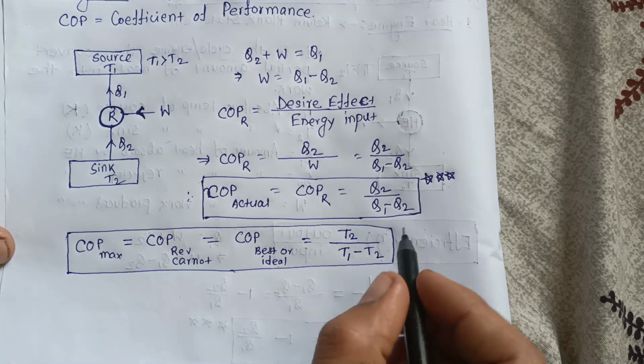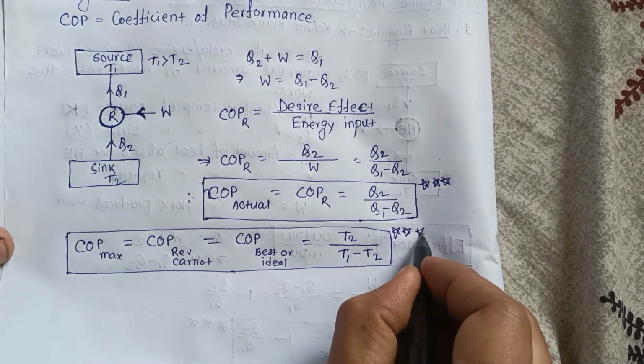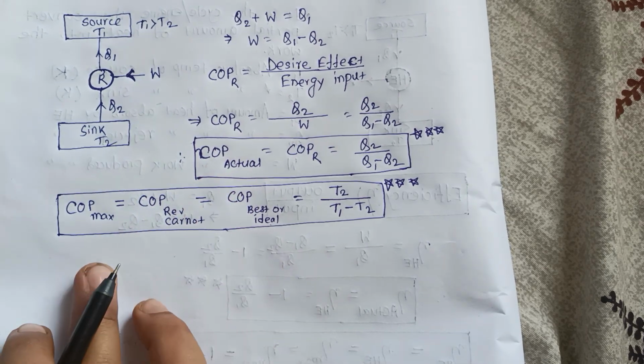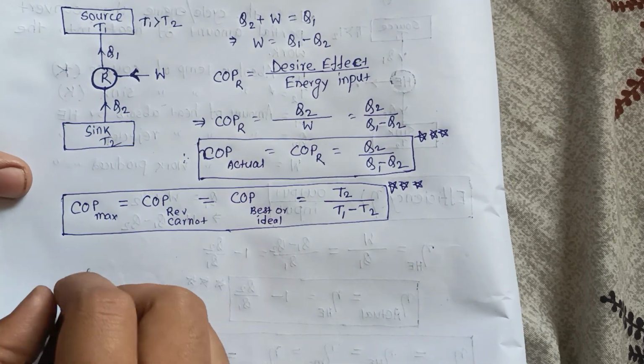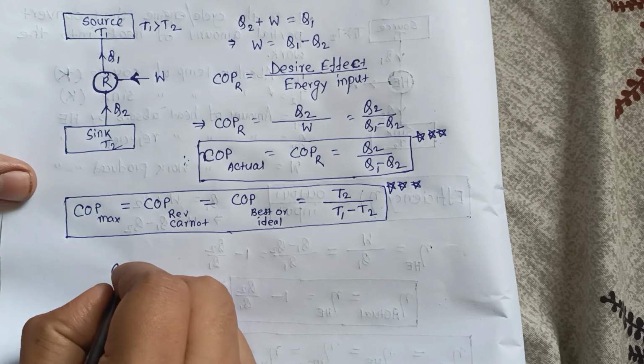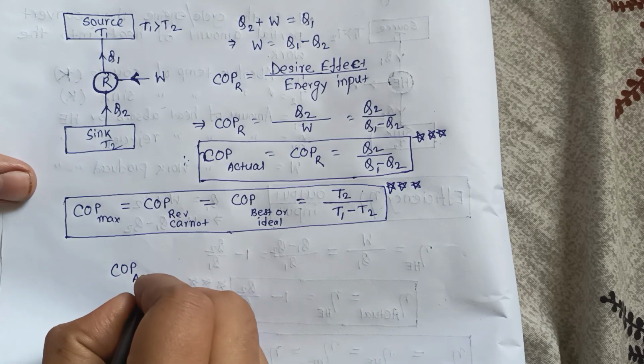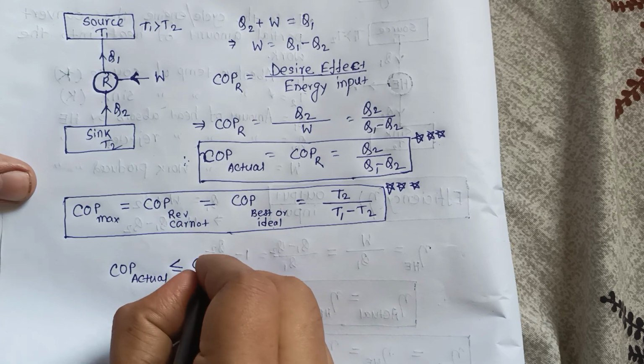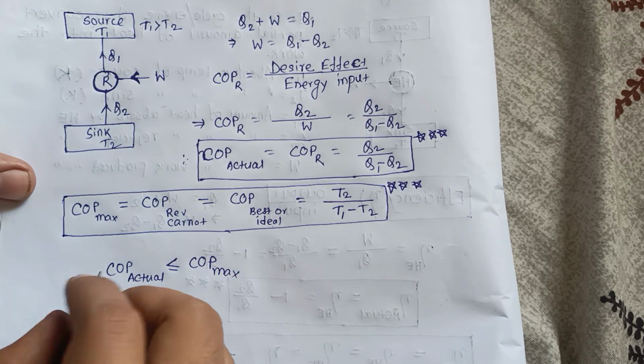Now, this formula is very, very important. This actual COP is always less than or equal to the maximum COP. So actual COP is always less than or equal to COP maximum.